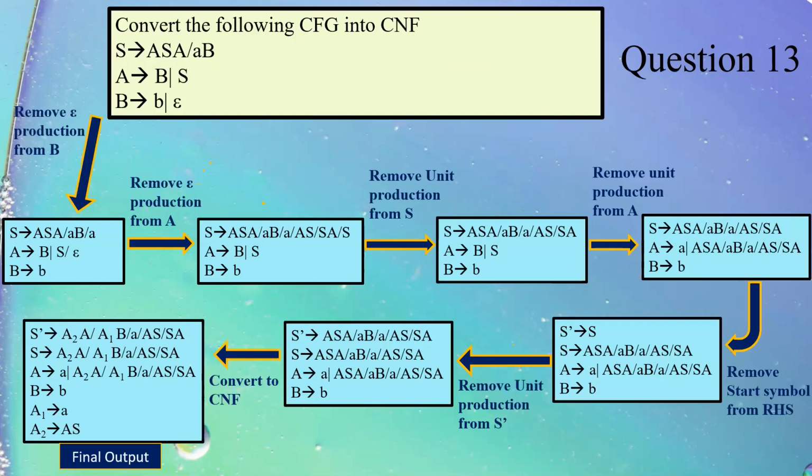Next is this question in which we initially remove epsilon. We remove epsilon from B, we get epsilon in A. We remove epsilon from A, we move further and we get unit. Now we remove unit from S. We have a unit in A, we remove unit from A. Then we have the start symbol on the right side, we remove that. We have unit production, we remove that, and then we convert it into Chomsky normal form.